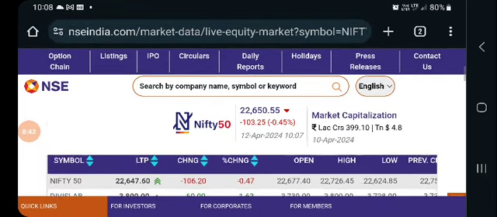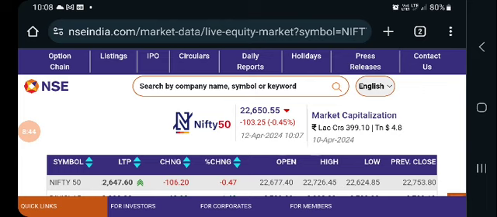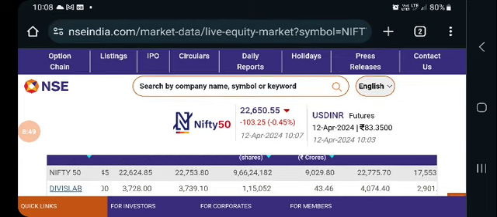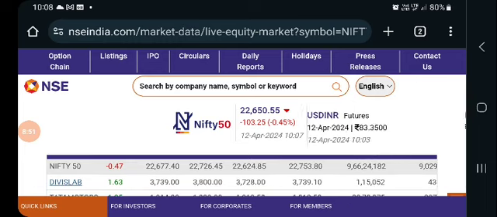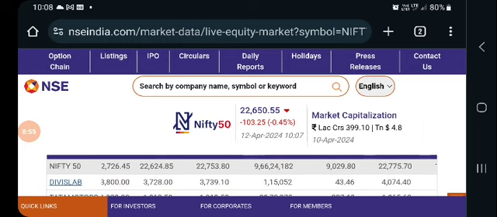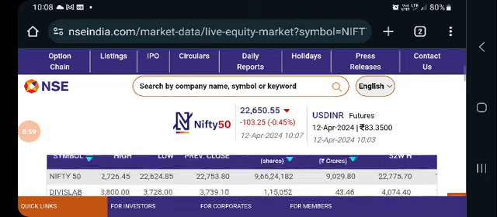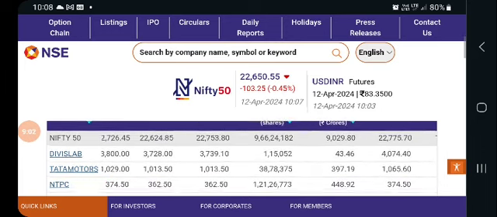And you can see here the open price, high price, low price. Volume means number of shares traded. So here you can see that in the case of Divis Lab, the volume is 1,15,052.